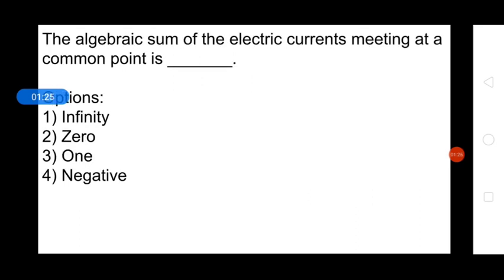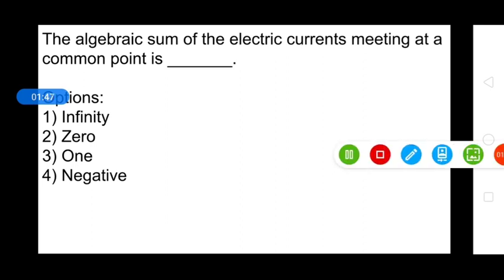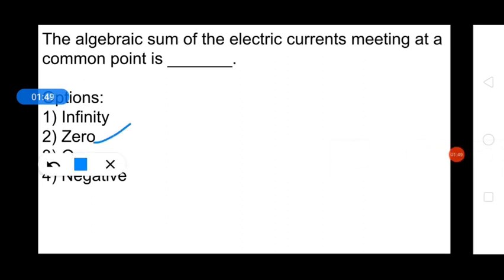Now, the algebraic sum of the electric current meeting at a common point is, so according to Kirchhoff's current law, the total current flowing into any node is equal to the total current flowing out of the node. So the total sum of all the currents meeting at a common point is 0. So the right answer will be 0.